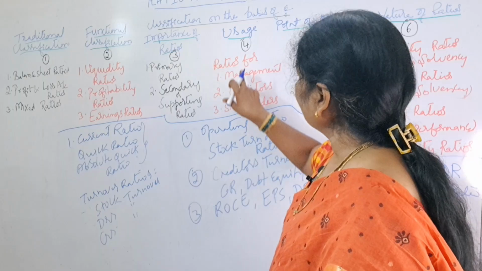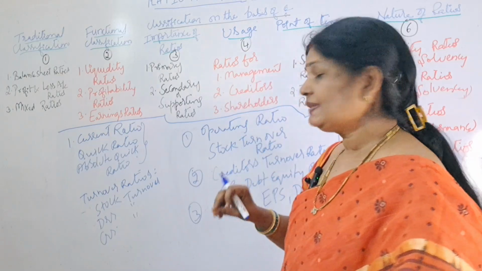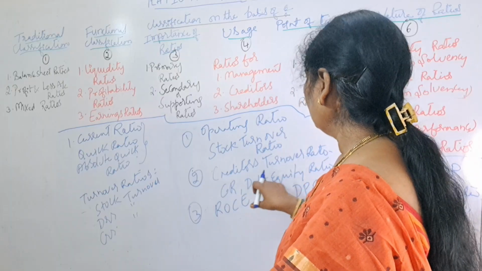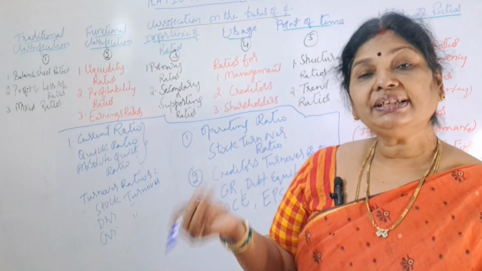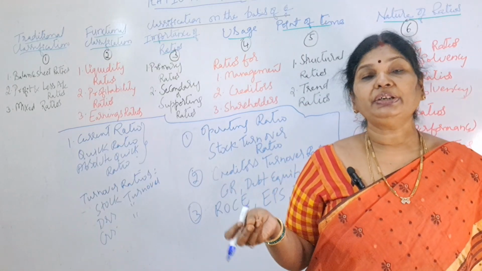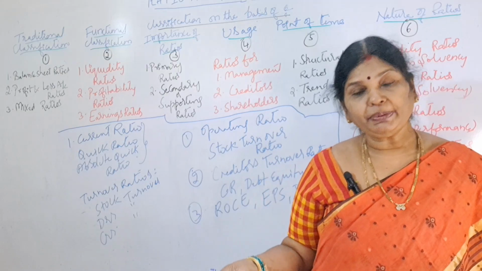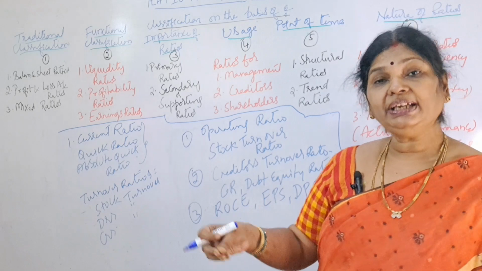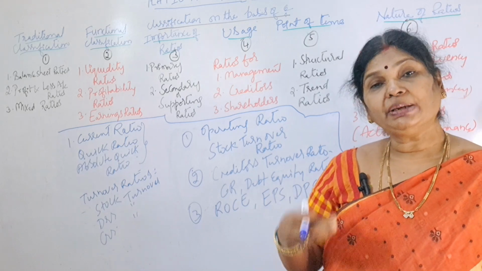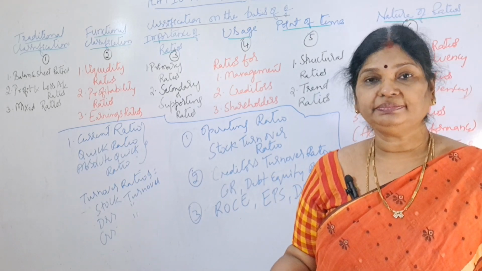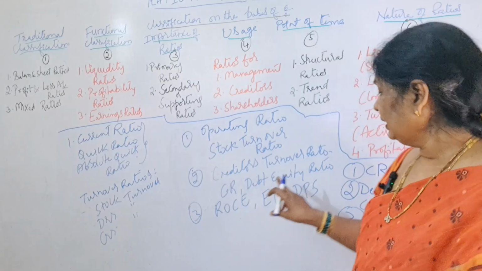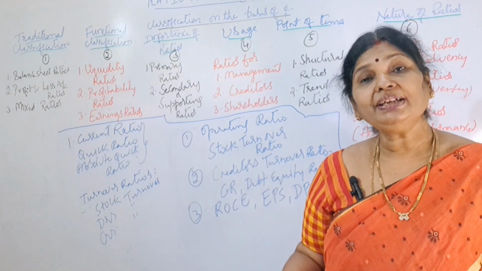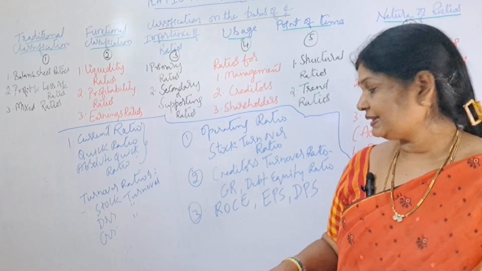And coming to the second one, ratios for creditors. So for creditors, what ratios will we prepare? Creditors turnover ratio, current ratio, debt equity ratio. So creditors turnover ratio will be prepared to check in how many days we can repay our creditors. Next, current ratio will be prepared to know the ability of the company to meet our short-term debts. Next, debt equity ratio will be prepared to know the solvency of the business, long-term solvency of the business.